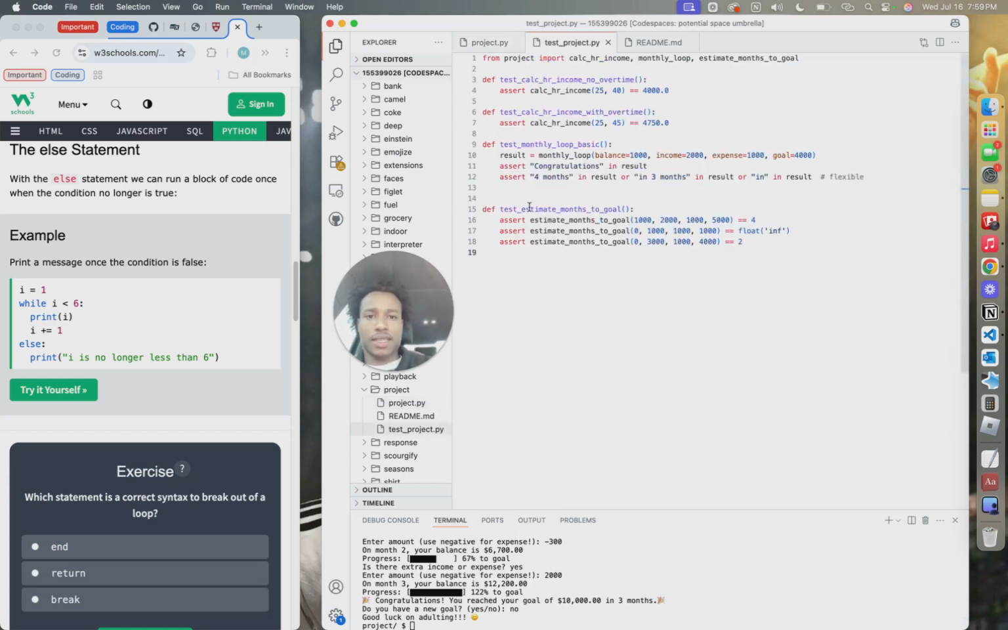Now let's go to the tests. These are the tests that I made, just to make sure that this is checking there's no overtime, making sure that it's the correct input. This is checking for the overtime. These are the loops, this is basically checking the printout is correct, and also this as well. And this is to estimate our month goals, just to make sure it's correct.